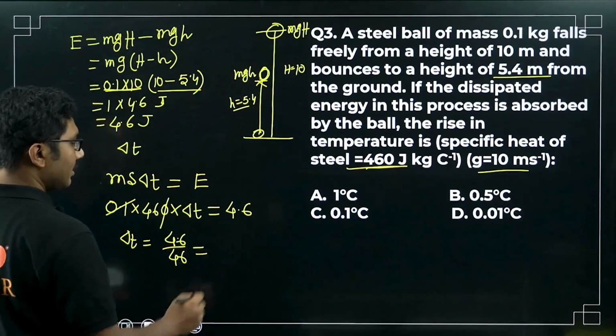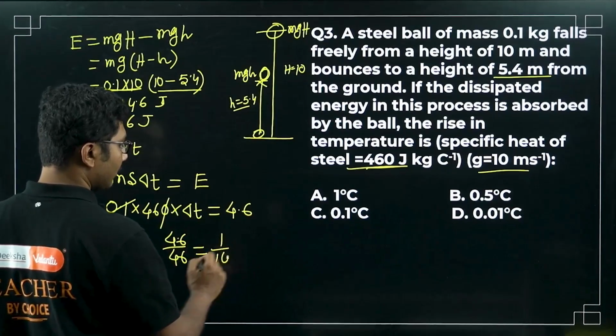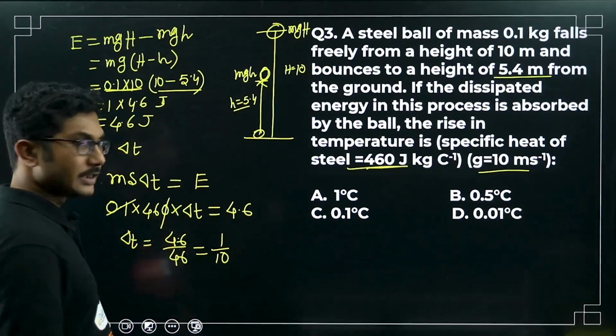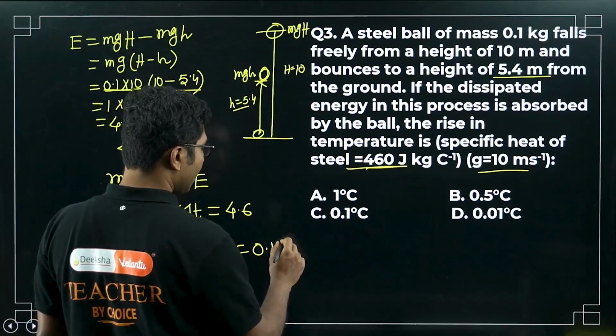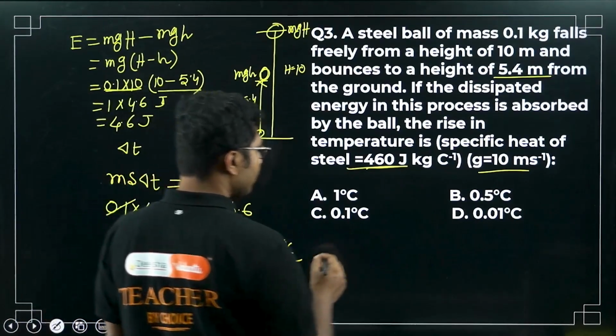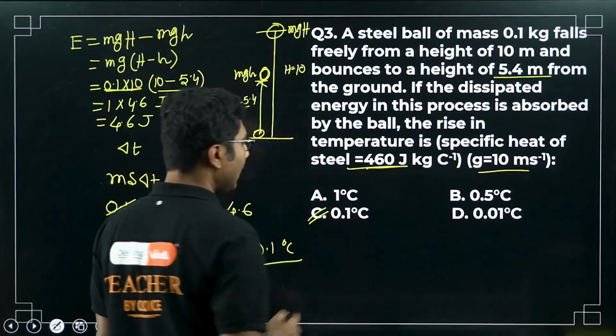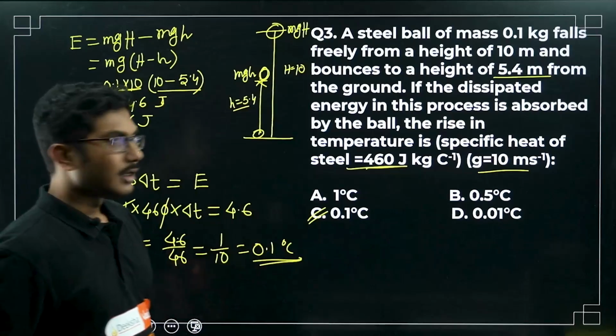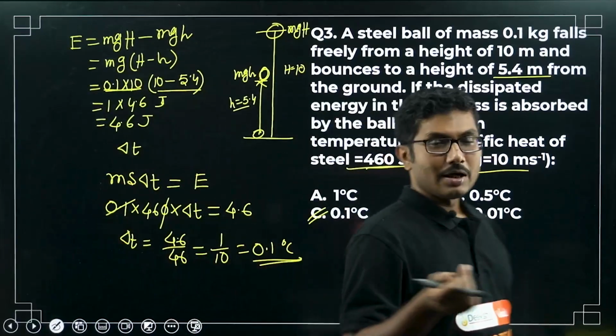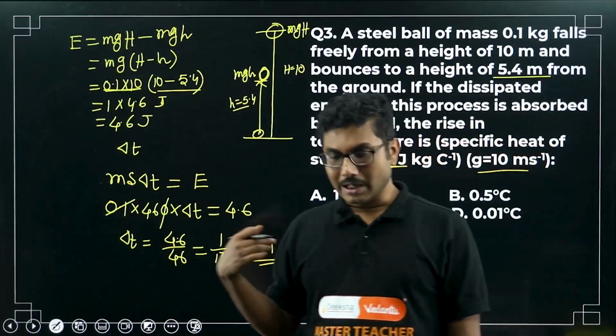Okay, that is 1 by 10. So 4.6 by 46 is 1 by 10, that is 0.1 degrees Celsius. So 0.1 degrees Celsius is the rise in temperature. So a very small rise will happen, but in practical cases obviously the ball does not absorb the entire amount